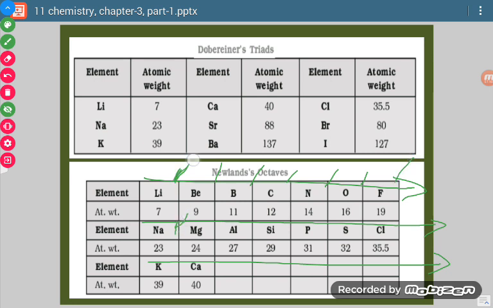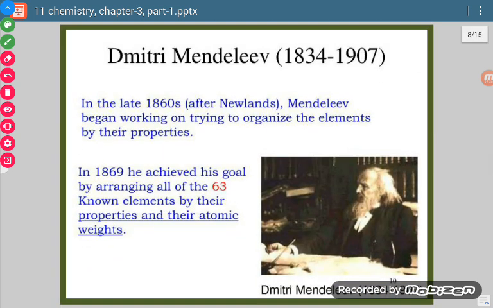Eighth and first have similarity in properties. Ninth and second have similarity in properties. 10th and third have similarity in properties. So this way we go on, and it is applicable till calcium. After calcium it was not seen. So this was its drawback.